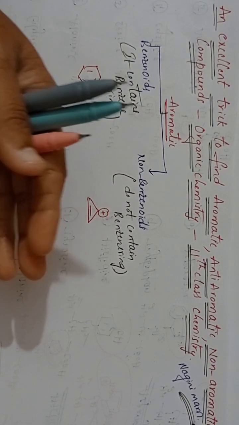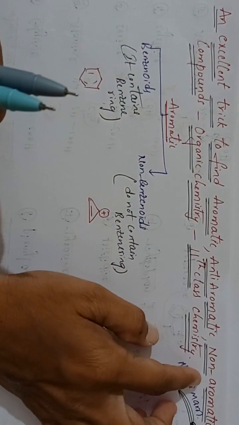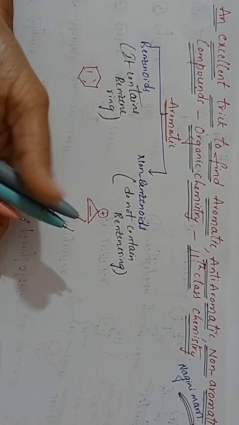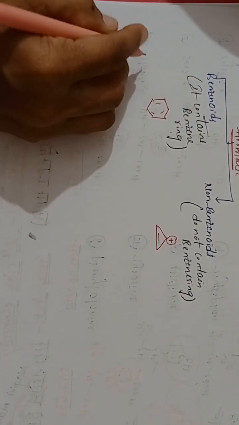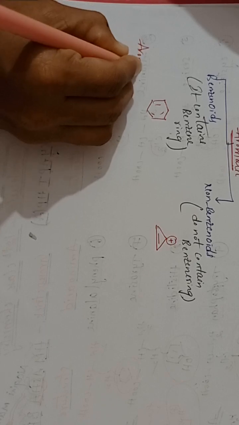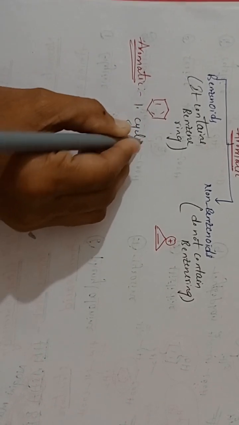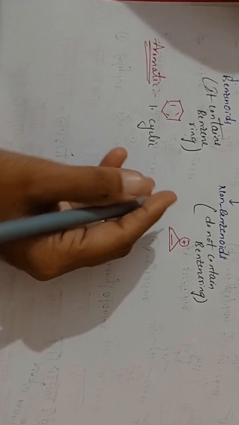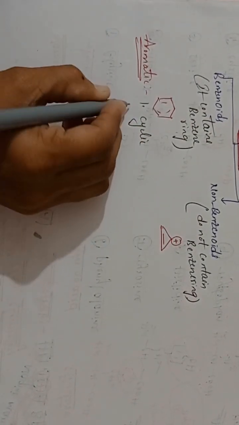Now I'm giving excellent tricks, students, for aromatic, anti-aromatic, and non-aromatic. First we are going to discuss the conditions. First, the aromatic conditions. What is the first condition? The first condition is cyclic. The compound should be cyclic, that means a ring structure, a closed structure.